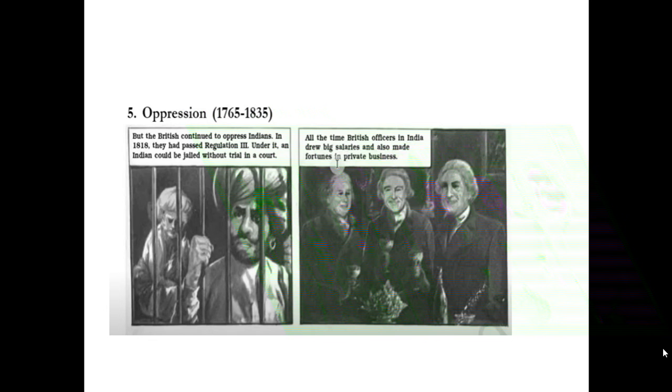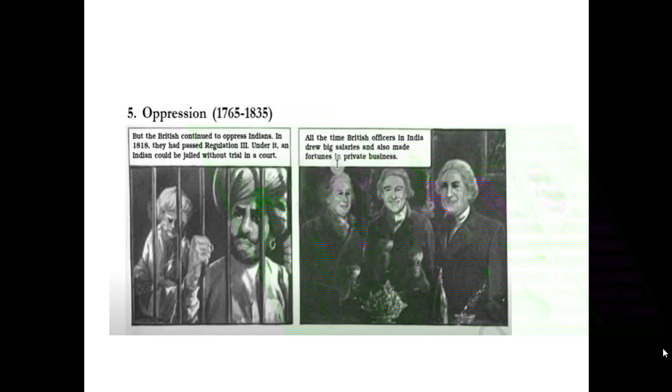The British continued to oppress Indians. So this was already happening, and it went on happening more and more. The Britishers continued to suppress our Indians. In 1818, they had passed Regulation 3. Under it, an Indian could be jailed without trial in a court. Trial means they couldn't go to the court. You know, if anybody has to be sent to jail, first we have to go to the court, and then the case is fought. Okay, then only if we are found guilty, they put us in jail.